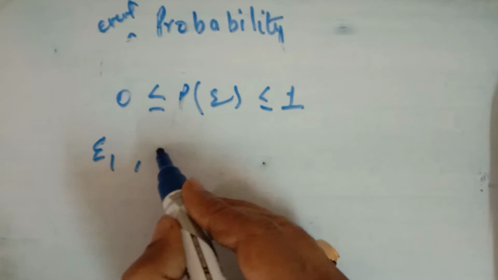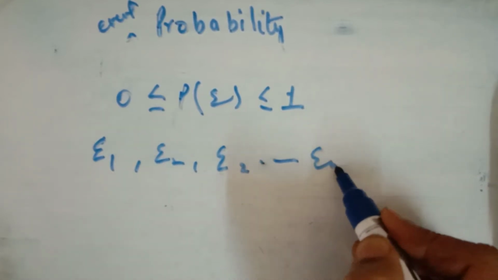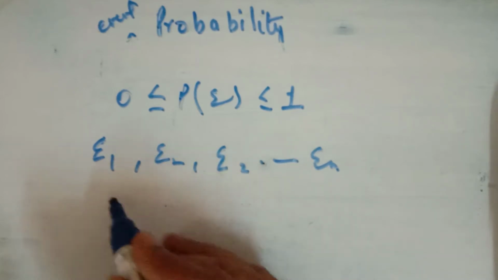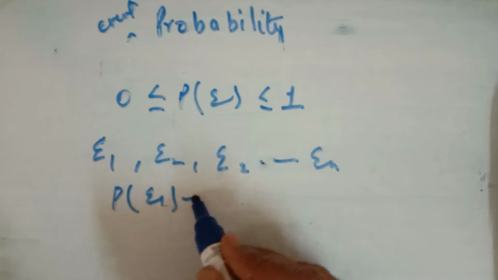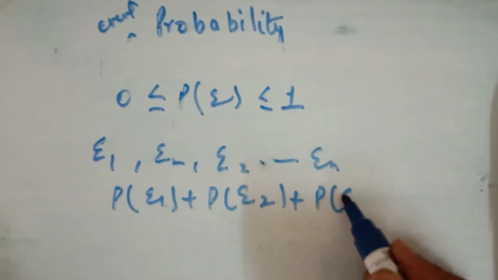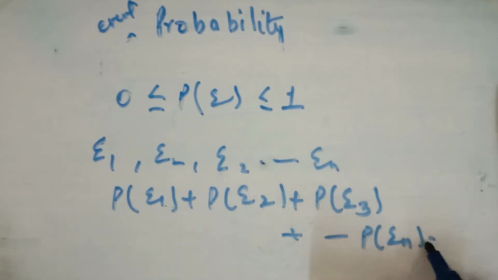And if E1, E2, E3 and so on up to En are all possible outcomes of a trial, then the sum of the probabilities of all the events, up to probability of En, is equal to 1. The sum of the probabilities of all the events in a given random experiment is equal to 1.